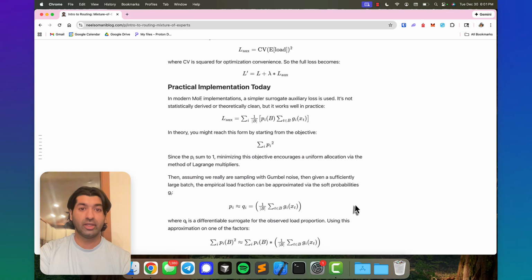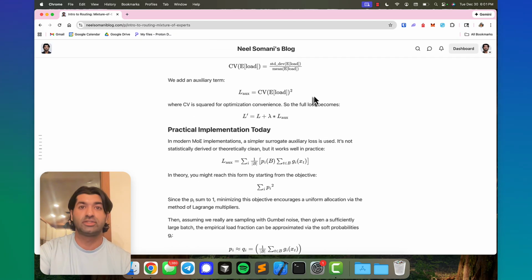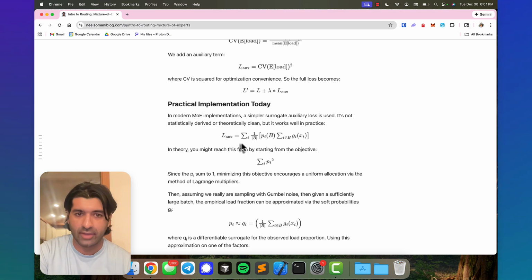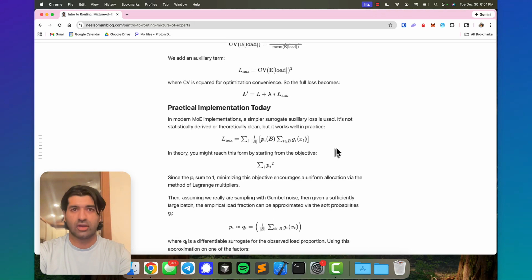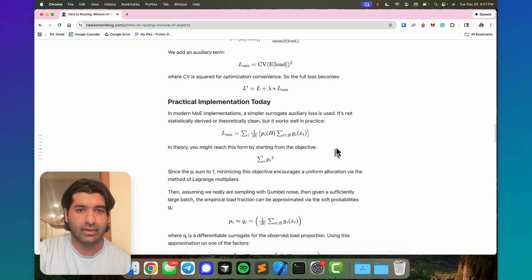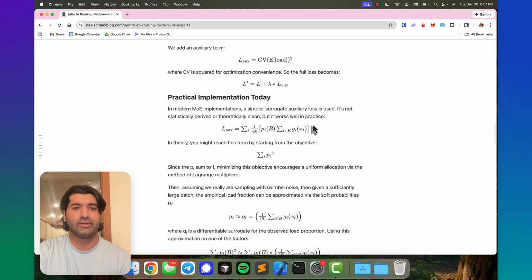And for those of you who are familiar with mixture of experts, you might note that this is not the version of mixture of experts that's used today. In fact, people use this other auxiliary loss instead, and it doesn't look very much like the one from before. What I'm going to walk through here is how you might end up at this surrogate auxiliary loss, even though you were starting at the same fundamental assumptions that we were working with before. And in practice, the reason why people use this is because it's just faster to compute, and it still works reasonably well. But I'm just giving some theoretical justification for it.